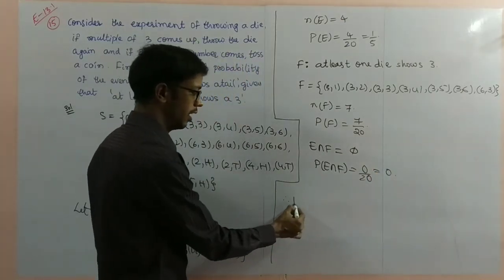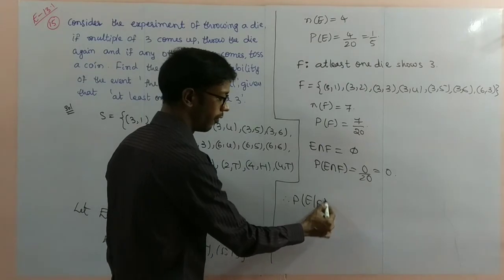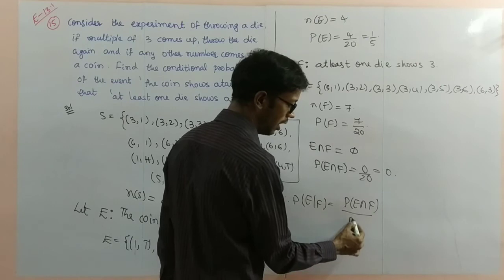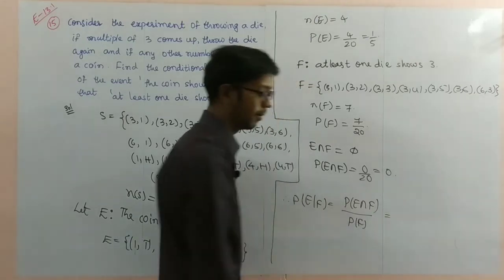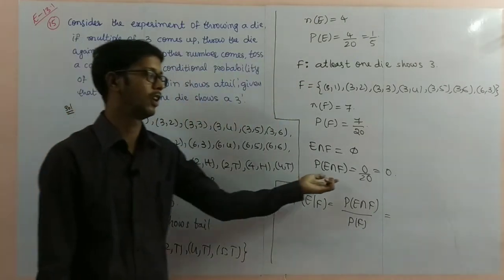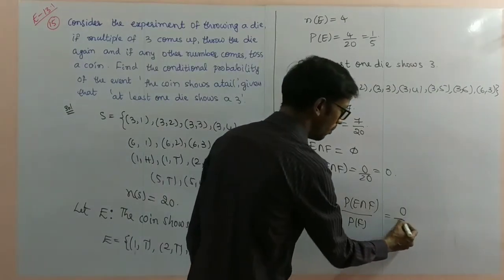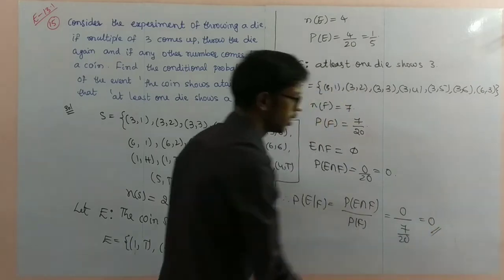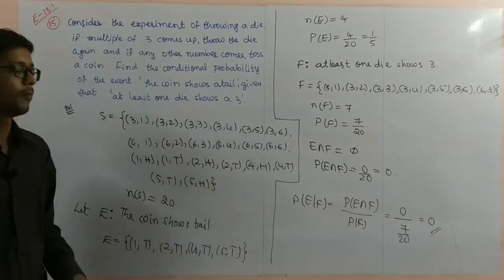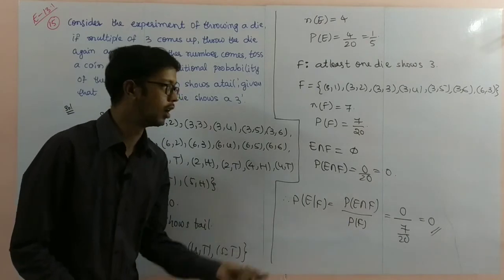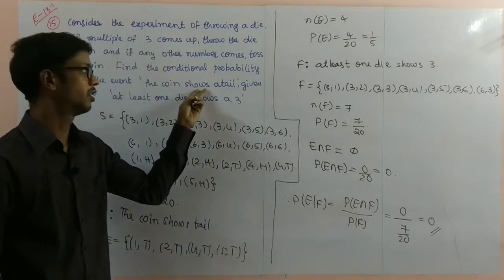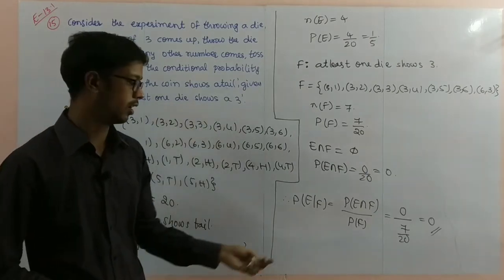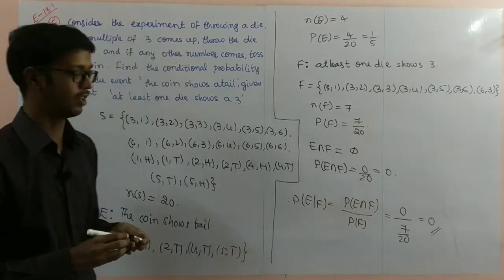Next, we need probability of E given F. The formula is probability of E intersection F divided by probability of F. That is 0 by 7 by 20, which becomes 0. So the probability that the coin shows tail, given that at least one die shows 3, is 0. Pause the video to note it down.